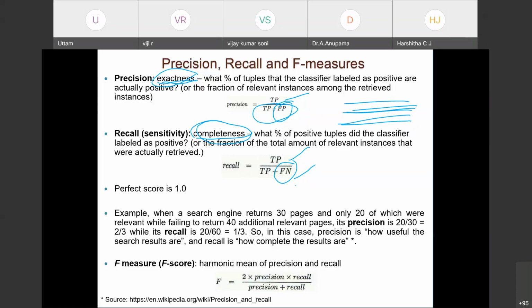Let's take an example to find out the difference between precision and recall. We are doing some search using the Google search engine, which returns 30 pages, and only 20 of which were relevant.